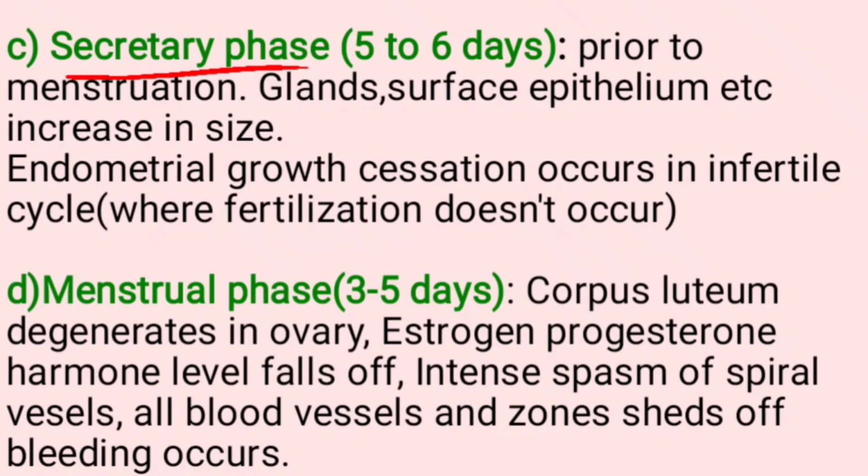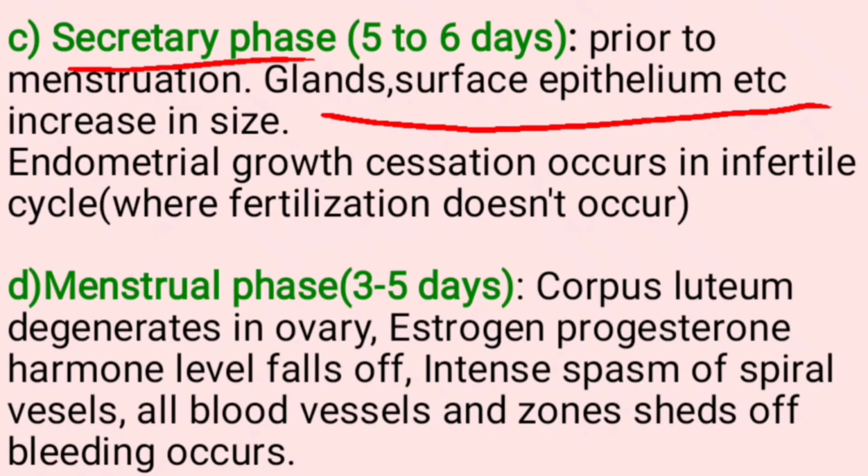Next is the secretory phase. It is seen after ovulation, prior to menstruation. Glands, surface epithelium, etc. increase in size. Endometrium growth cessation occurs in the infertile cycle. In the cycle where there is no fertilization, the secretory phase is seen.